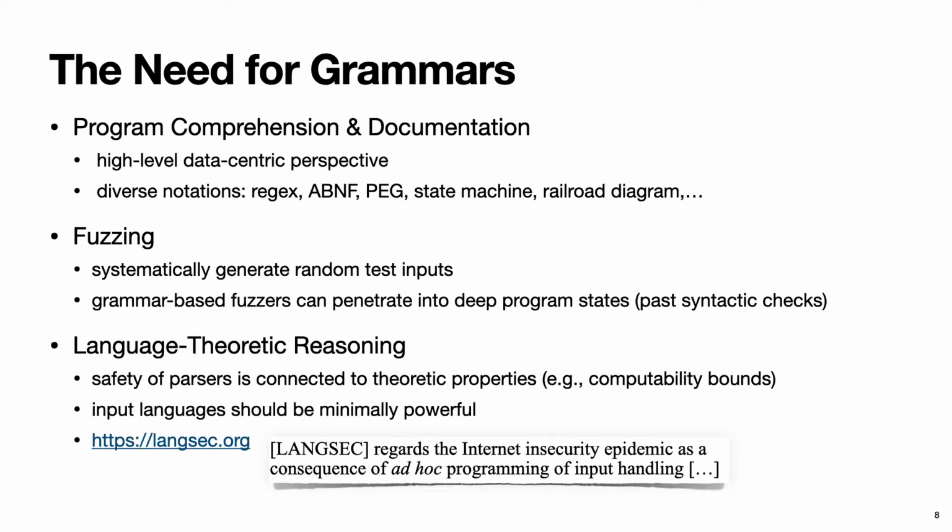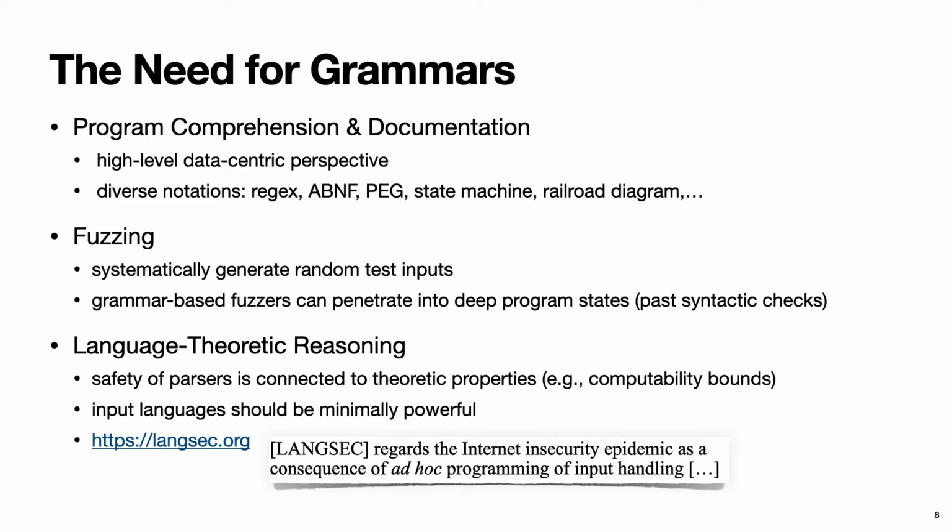Grammars also allow you to reason about language-theoretic properties, such as computability bounds, whether it's possible that certain inputs may cause your parser to never terminate, for example. The language-theoretic security community has some very strong opinions on how input languages should generally be as minimally powerful as possible, which you could determine on the basis of their grammar. And they have drawn a direct line between ad hoc parsing code and security vulnerabilities, especially internet-related ones.